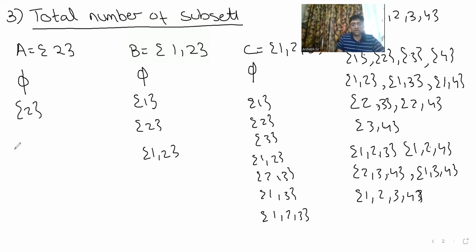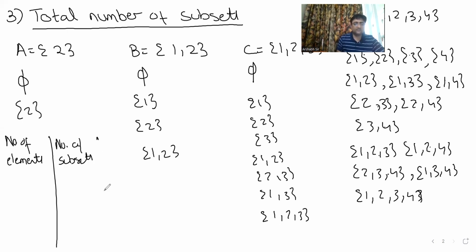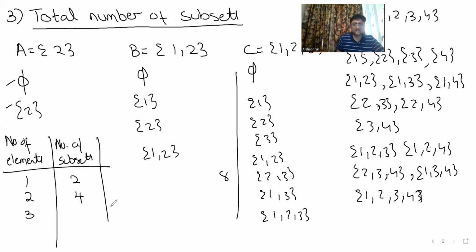Yeah, guys. Now I'm going to make a small table over here. Number of elements and number of subsets. Using this, we're going to derive the formula. So when there was one element, guys, I got two subsets. When there were two elements, I got four subsets. When there were three elements, we got 8 subsets. And with 4 elements, we got 16 subsets.